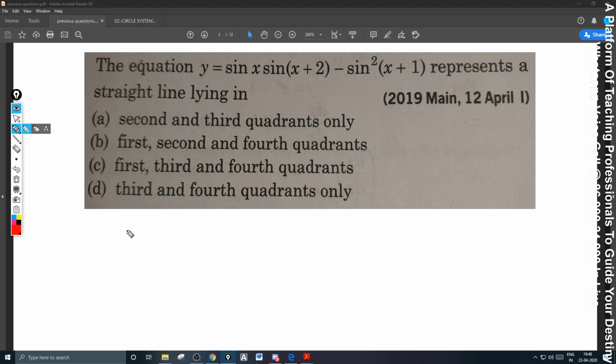See, it is a trigonometric simplification. Multiply both sides with 2, please. 2y is equal to 2 sin x, sin of x plus 2.